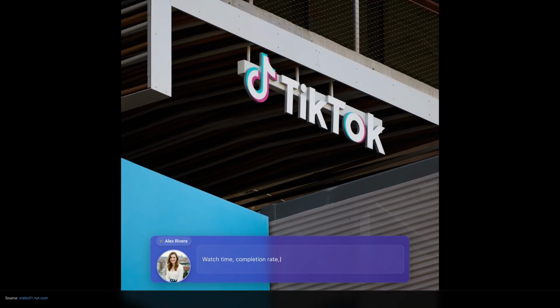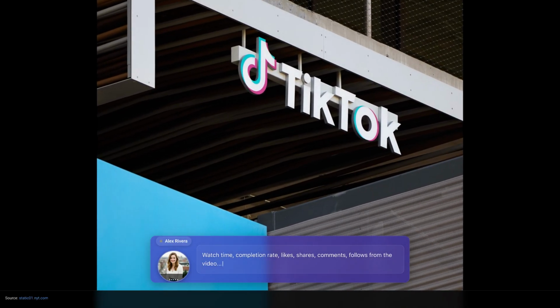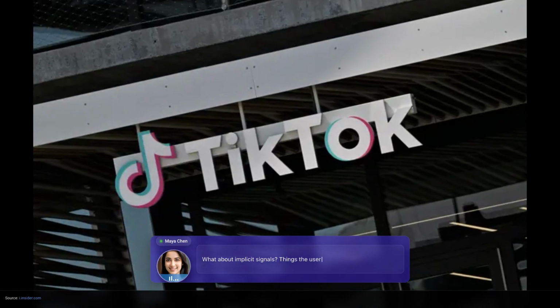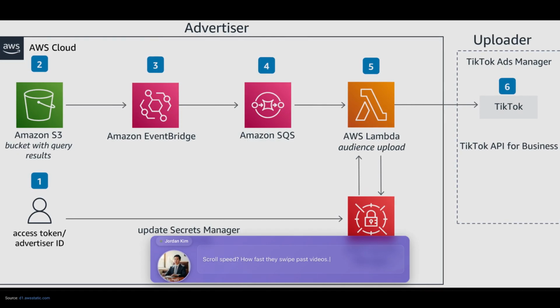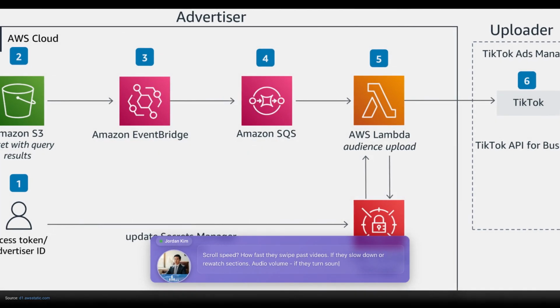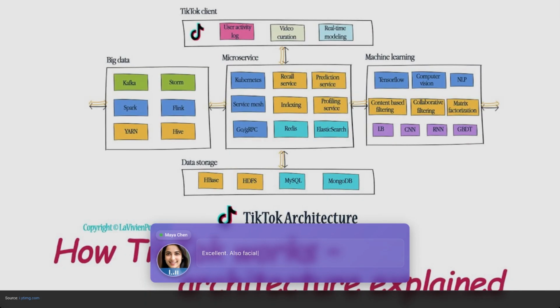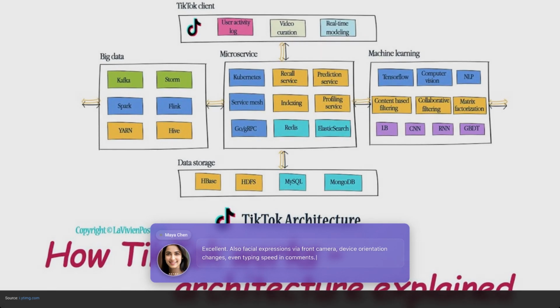Watch time, completion rate, likes, shares, comments, follows from the video. Users' historical interactions, device type, time of day. What about implicit signals, things the user doesn't explicitly choose? Scroll speed, how fast they swipe past videos, if they slow down or rewatch sections. Audio volume, if they turn sound on or off for specific content types. Excellent. Also facial expressions via front camera, device orientation changes, even typing speed in comments.